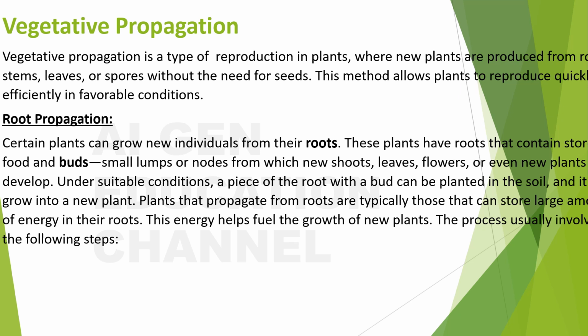Next is vegetative propagation. This is a bit lengthy topic again. It's altogether new. I don't want to continue in this video. I'll do this in the next video. Just to give a hint of it, vegetative propagation means propagation of the plants through what?